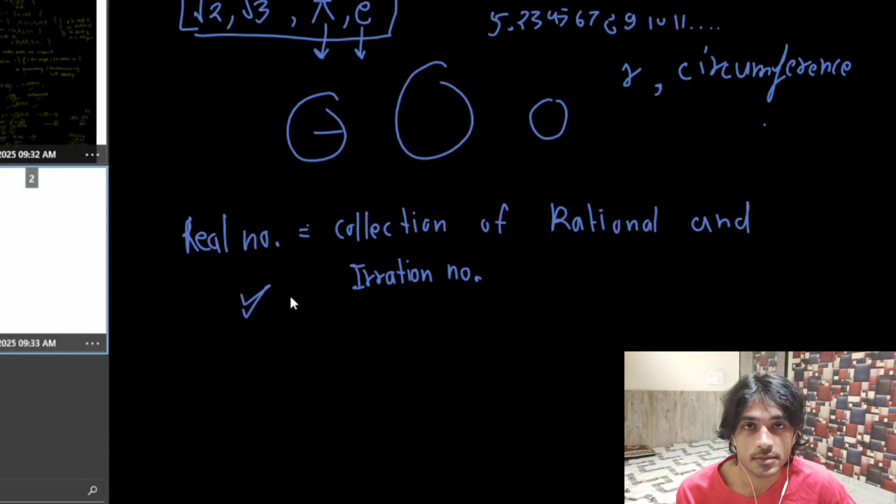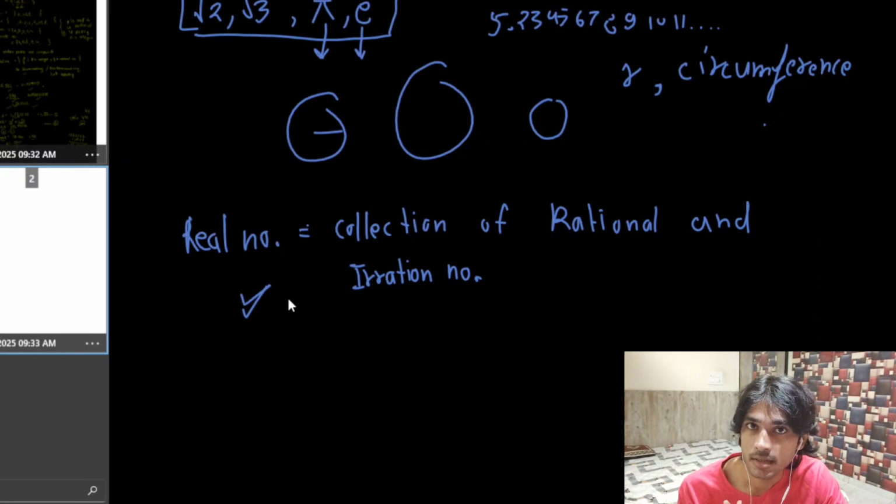Then we learned what prime numbers are, a number which has exactly two distinct factors, 1 and the number itself. For example, 2, 3, 5 and 7. And composite numbers are numbers which have more than two distinct factors. For example, 4, 6, 9, 10. Then we learned that 1 is neither prime nor composite. Then we also learned what rational numbers are.